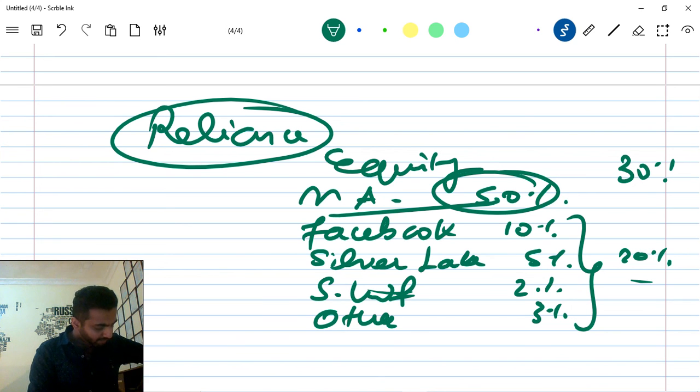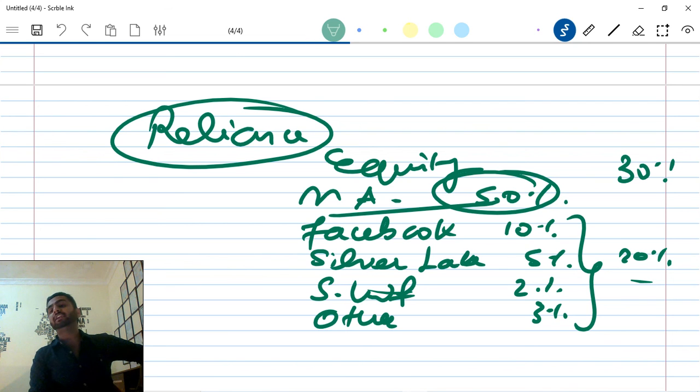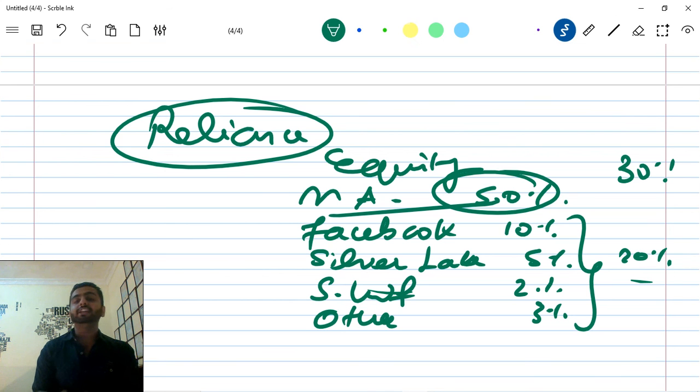I'll read it. The statement of changes in equity reports the amount and sources of changes in equity investors' investment in a firm over a period of time. The equity, the shares you buy and sell of any company, what is that? That is owner's equity. That is capital. If he is reducing his capital, if he is taking money from other people, that is owner's equity, right?